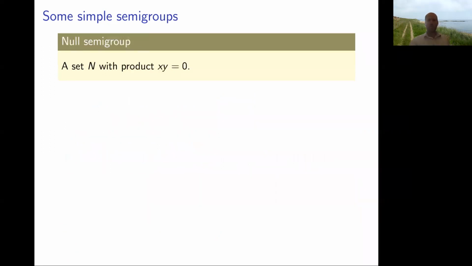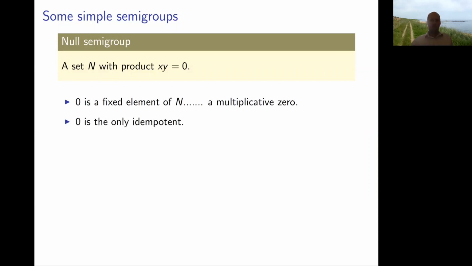All right, so two more simple semigroups. One is a null semigroup. This is not where every element is a two-sided zero, because a semigroup can have at most one two-sided zero, but it's a semigroup where you have a zero element, and the product of everything is just zero. So the multiplication table just has zeros everywhere. This time there's only one idempotent, because if x squared equals x, well, x squared also has to equal 0. So x is 0.